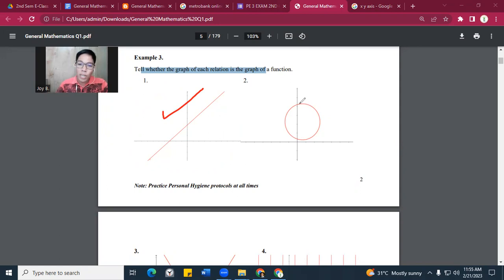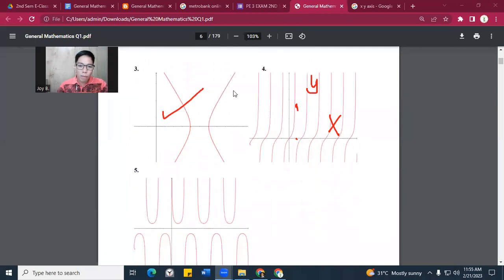Now remember, ang rule is we only need to touch the graph or the y or the x-axis 1 time. Now, this is a circle. So we have 1 point and 2 points, both of these are in the y-axis. So dapat isang beses lang. So this is not a function. This is thumbs down.